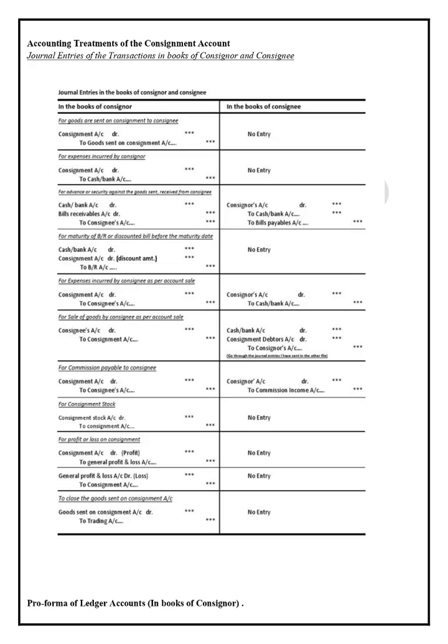Actually, they are sent to the consignee, but the goods are for the consignment business. So it is an inflow of goods for the consignment business. Hence, we will debit the consignment account and credit the goods sent on consignment account. At the end of the year, whatever balance is there in the goods sent on consignment account is transferred to the general trading account.